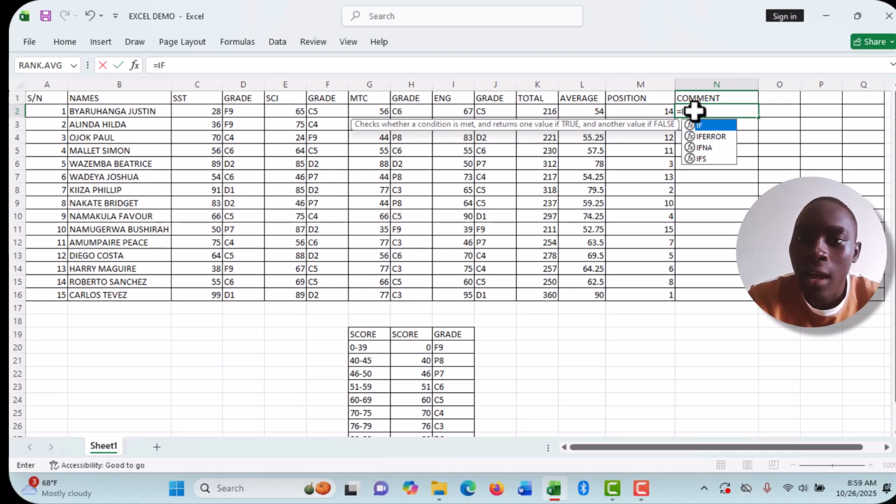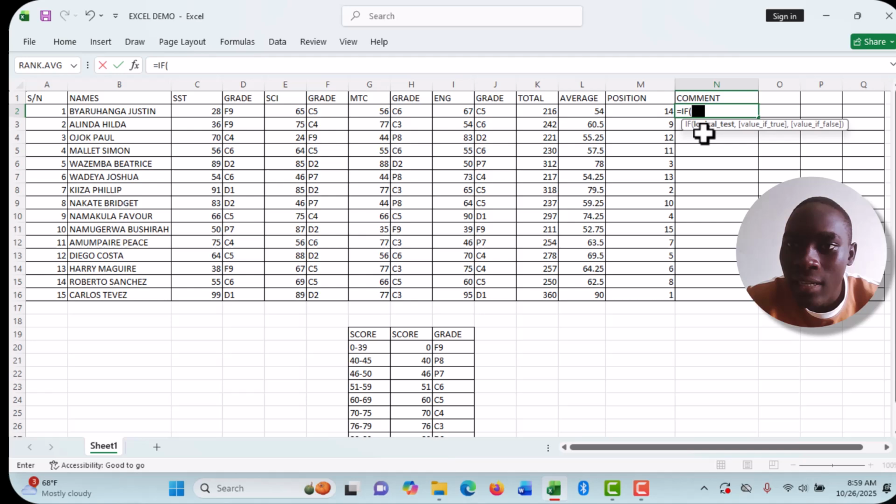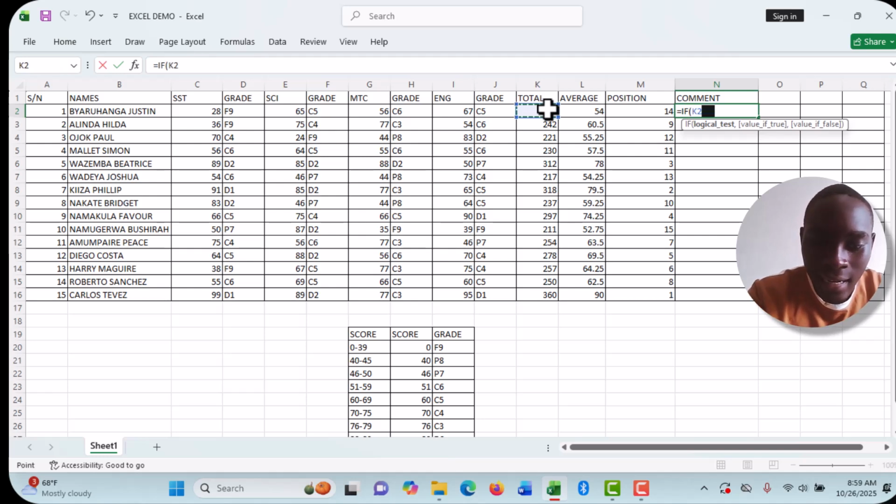And IF is a logical function, and you have to put a bracket. You can see it will perform a logical test. I'll put my logical test. If true, then I'll put a value. If false, it will perform another. So I want to say that if J, I'm going to base on total marks. I'll say if the total mark is less than 250, it is less than 250,